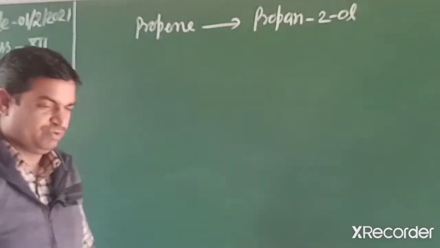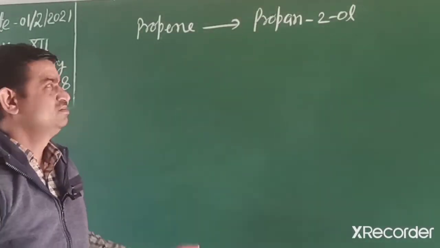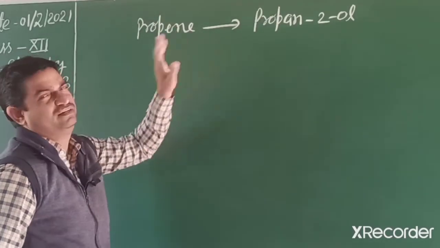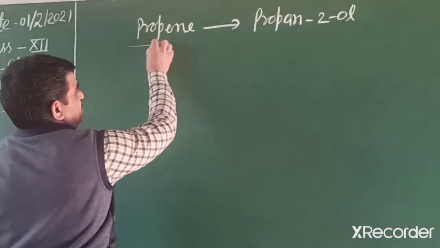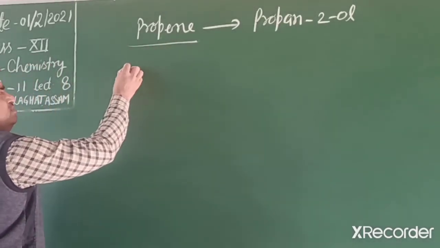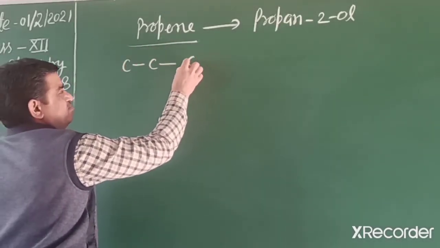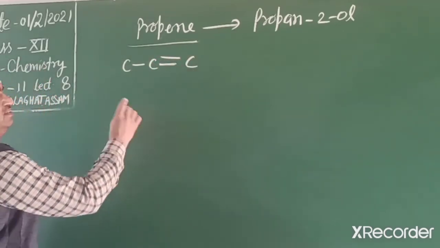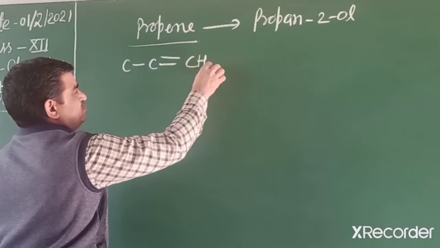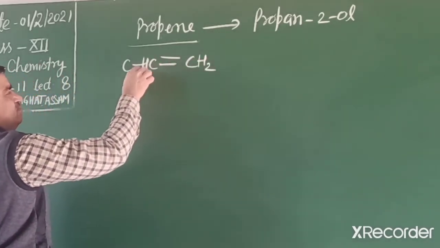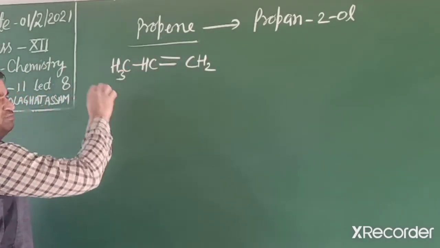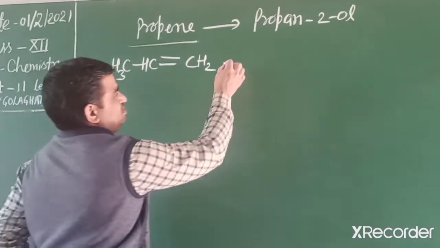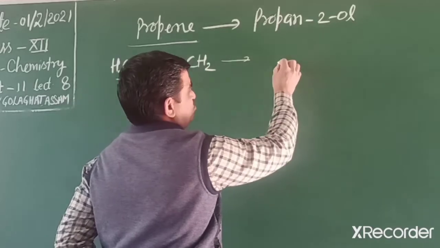So in any conversion, at first what we observe, first we write the structure of the reactant and product. So first we will write its structure, propene, means first we write 3 carbon and ene in between, double bond first and second. Then complete all the bonds by counting the valency of carbon. So this one is prop-1-ene or propene, and we have to convert into propan-2-ol.